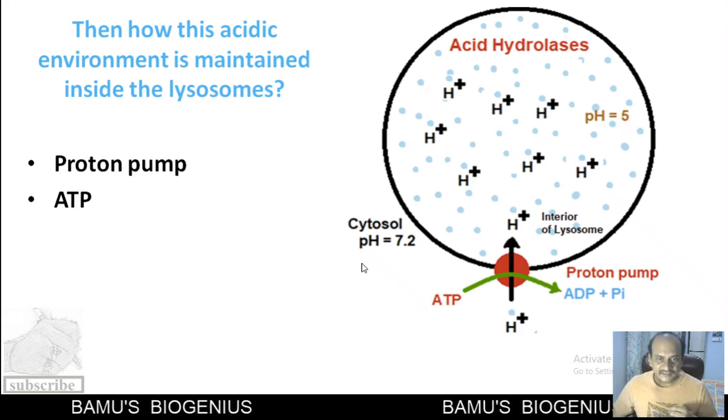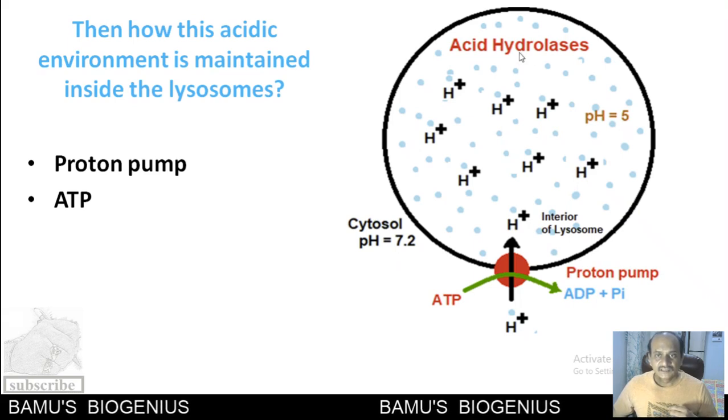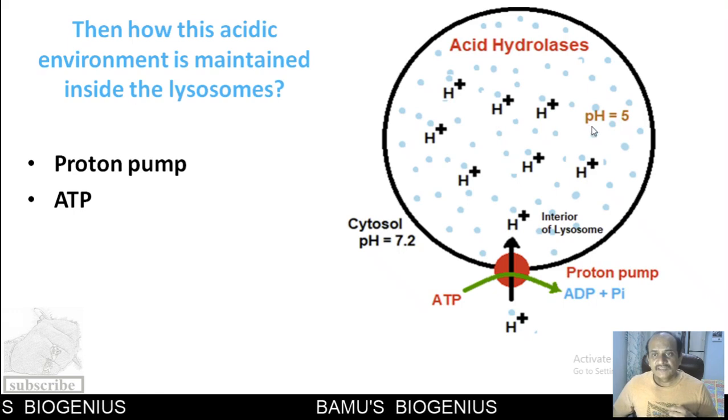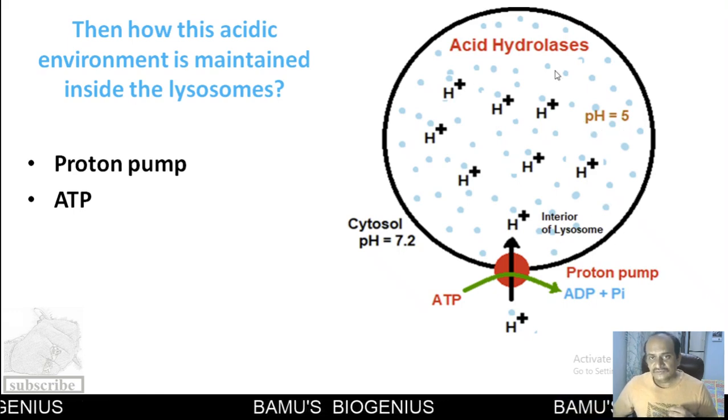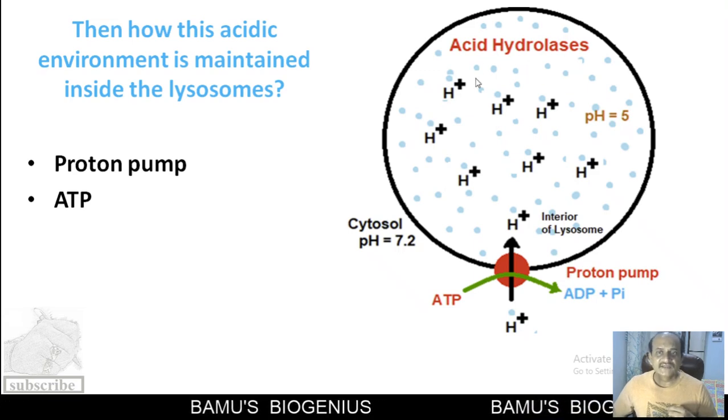Because of that, the cytosol has a pH of 7.2, but in the lysosome, or this compartment, you will get a pH of 5. So this is the interior of lysosomes, and because of that, the acid hydrolases become active inside the lysosome.